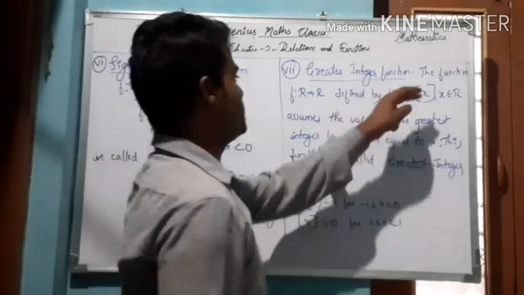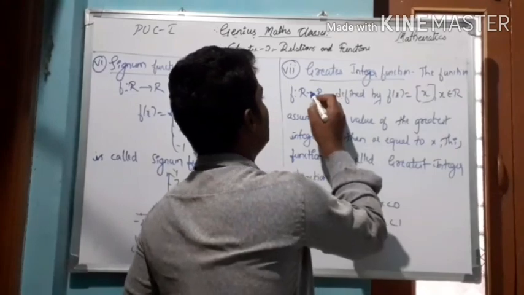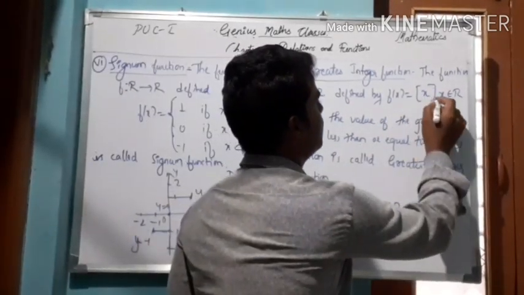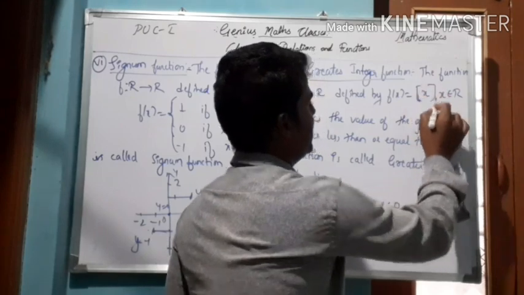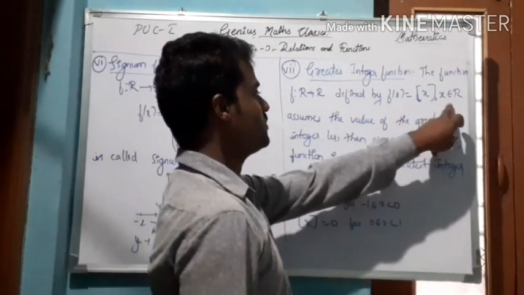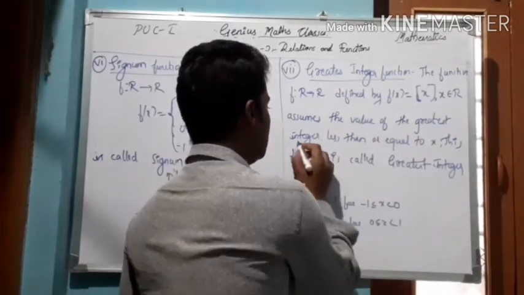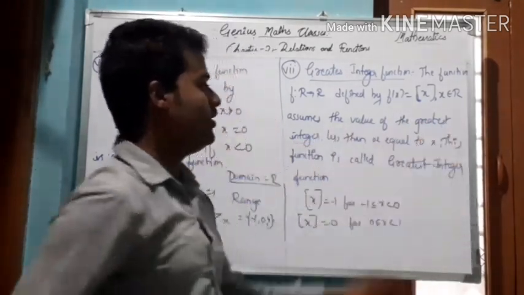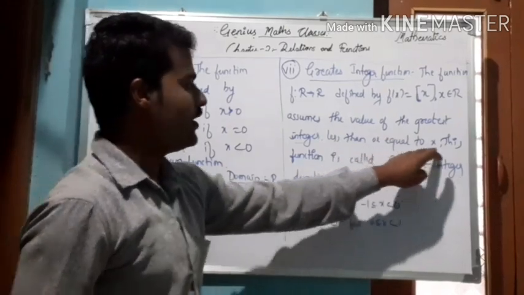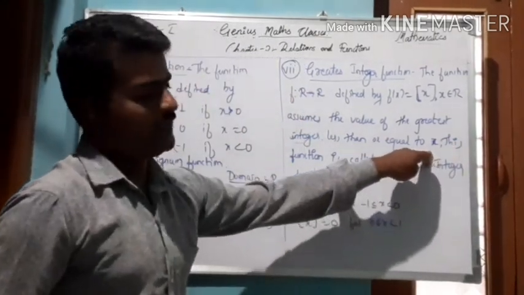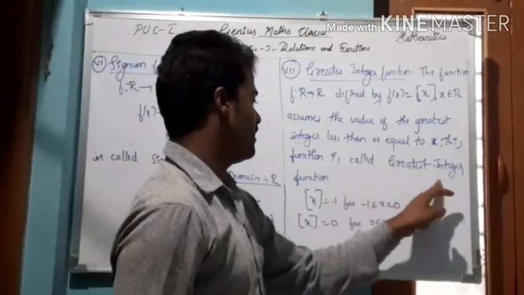Next one is the greatest integer function. This function f from R to R is defined by f of x equal to [x], the square bracket x, for all x belongs to R. It assumes the value of the greatest integer less than or equal to x, but it must be less than or equal to x. This function is called the greatest integer function.